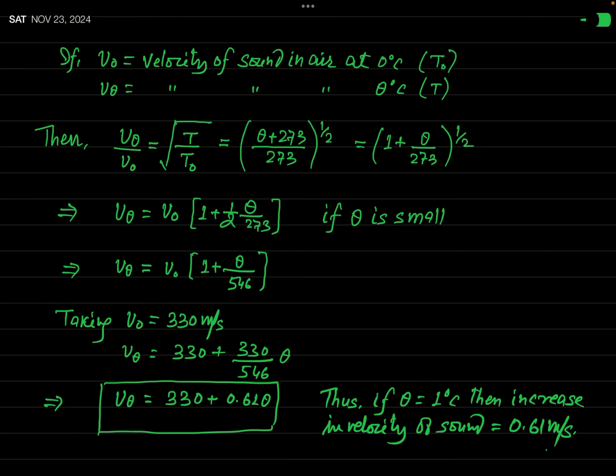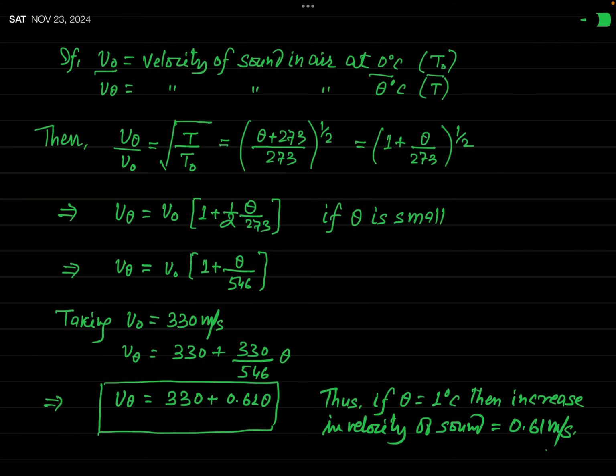Now, you can compare the velocity of sound wave at two temperatures in a particular gas. For this, let us consider that V0 represents the velocity of sound wave at 0 degrees Celsius, and corresponding to 0 degrees Celsius in Kelvin scale, I have written the temperature T0.